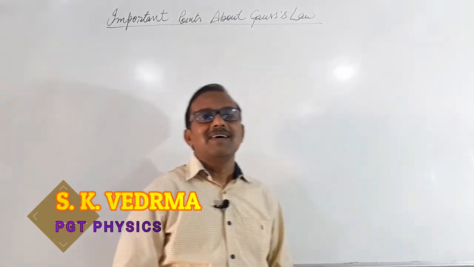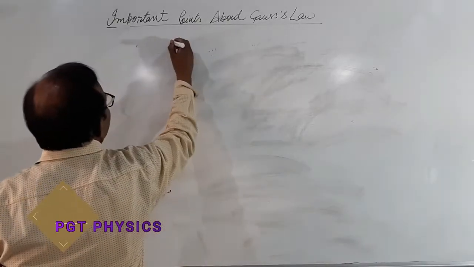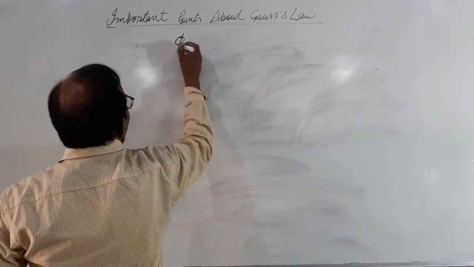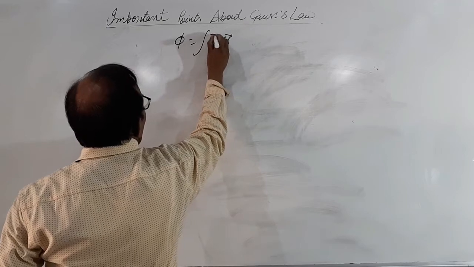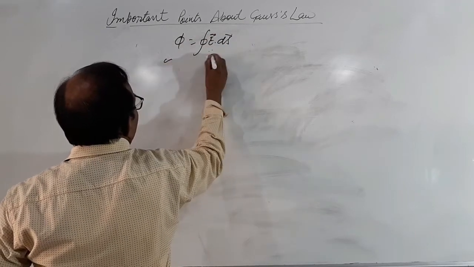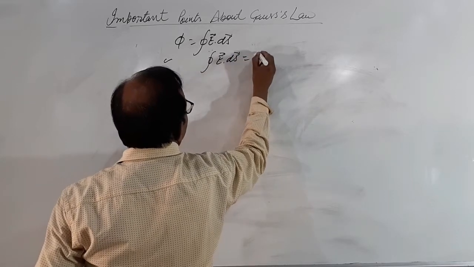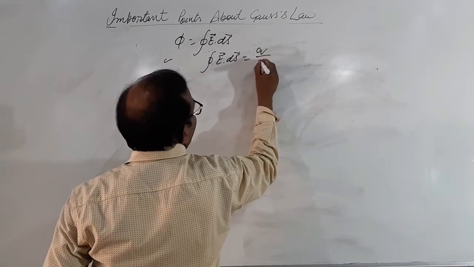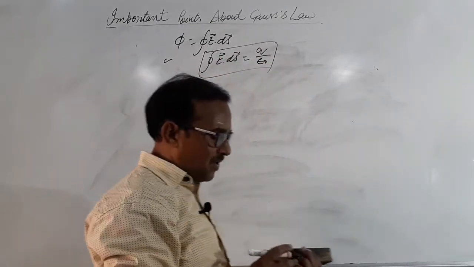So let us see Gauss law. Important points are what? So let us rewrite Gauss law. It is what? Phi equals integration E dot ds equals q divided by epsilon naught. So this is the mathematical form of Gauss law.